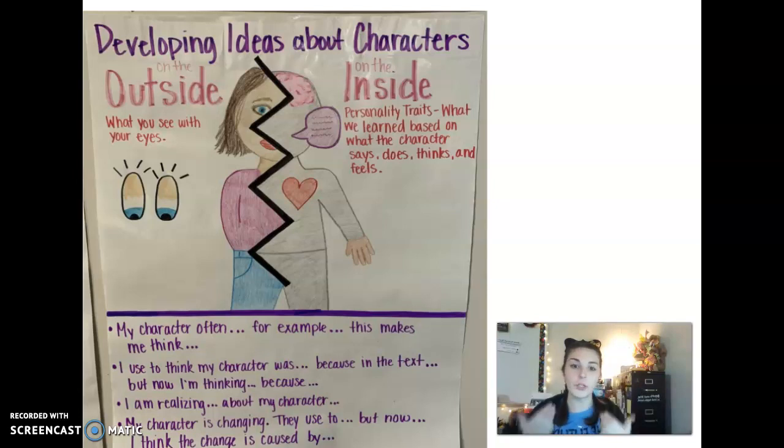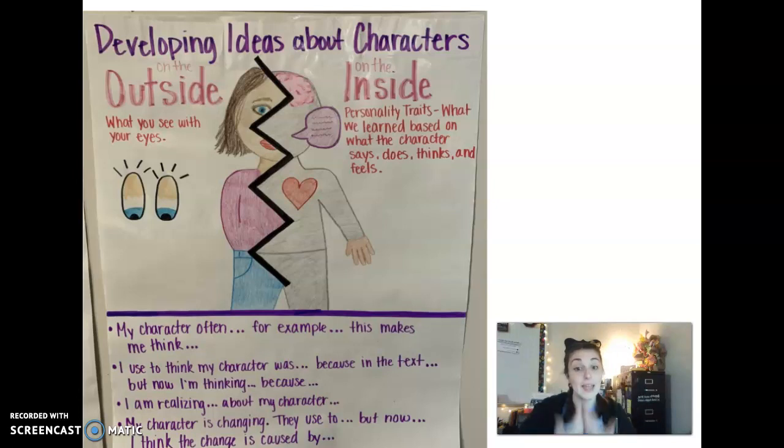So when we're talking about the outside of the character, it's everything that you see with your eyes, okay? So when you're looking at me, you see I have brown hair, I have a blue shirt on, I've got freckles, I've got brown eyes, you know that I'm a teacher because I hold a teacher's badge on me, I'm wearing a jacket today. Those are all the things that you can see with your eyes, okay?